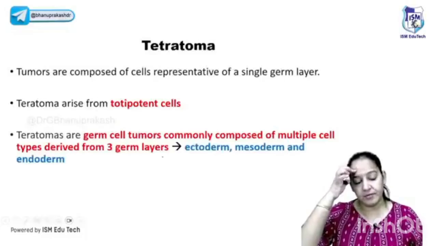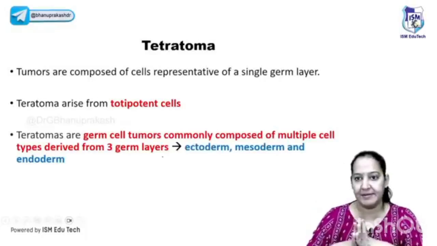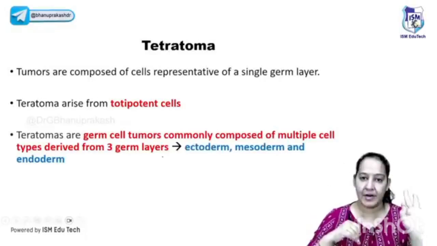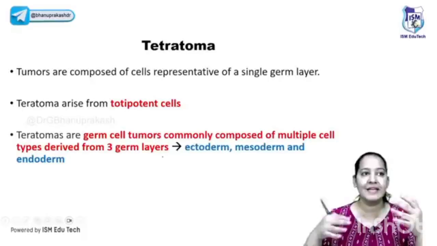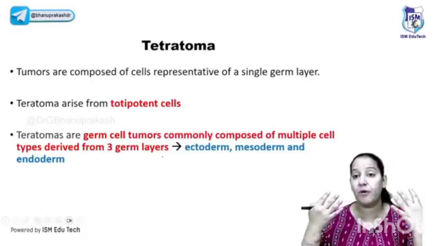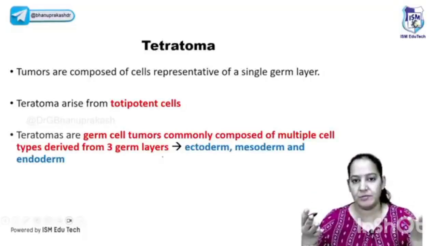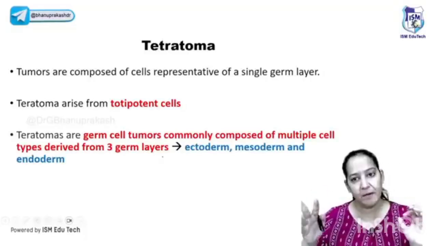Now there is a special type of cancer. You know, the human body is made up of 3 germ cell layers. During embryology, you may have read the 3 germ cell layers: the ectoderm, the mesoderm, and the endoderm. All the germ cell layers lead to some organs. Like our blood vessels, our circulatory system is formed from the mesoderm. The nervous system is formed from the ectoderm. So I don't know exactly, but yeah, all the organs are made up of some or other germ cells.